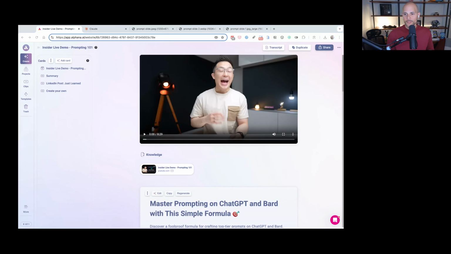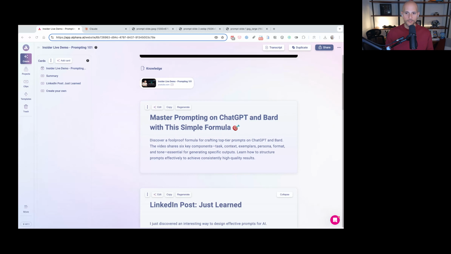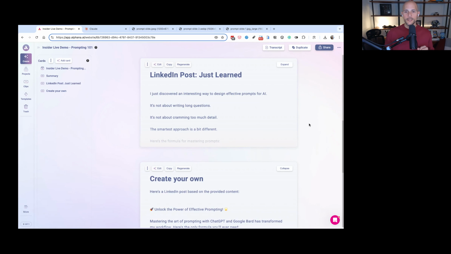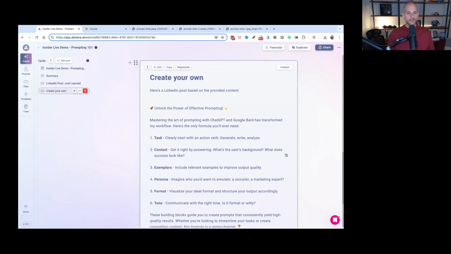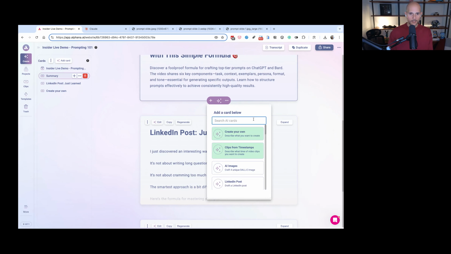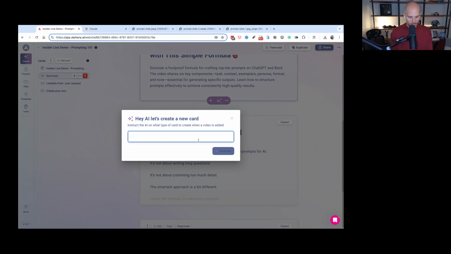I agree, right? So we're going to go a little bit deeper into some practical examples. Now, I might do a whole session on this in the future, but the first prompt I'm going to try is, all right, let's generate a newsletter, right? So we already did a LinkedIn post from scratch, and then I showed you a good LinkedIn post. We're going to try a newsletter. So I'm just going to create my own, and I'm going to do a vague example, like create a newsletter based on this video. So it's a little bit better than the LinkedIn one because I'm telling it to base it off of this video, but it's still very vague. I'm just telling it to create a newsletter.